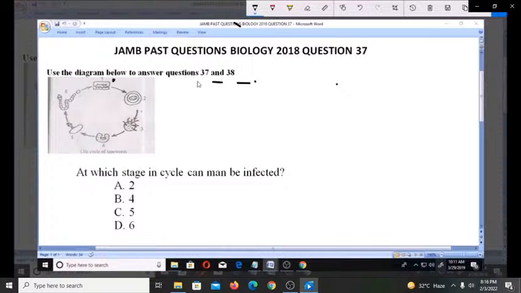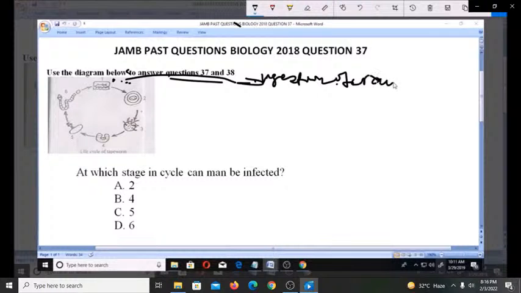So that's what happens in this first place: the ingestion of raw or undercooked pork.